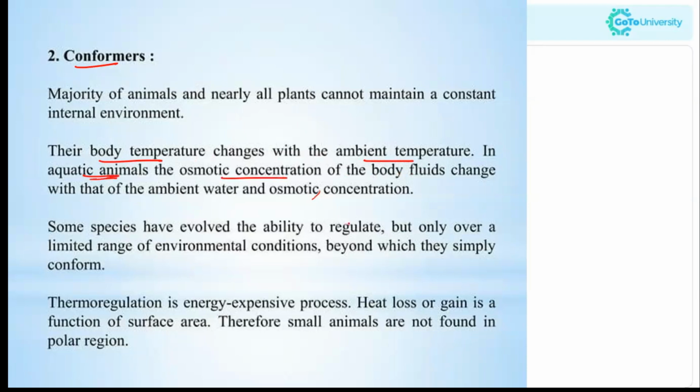Some species have evolved the ability to regulate, but only over a limited range of environmental conditions, beyond which they simply conform. So this is about the ectotherms.